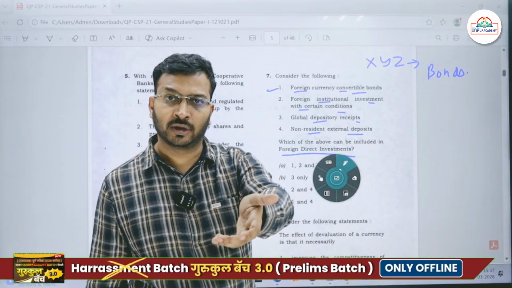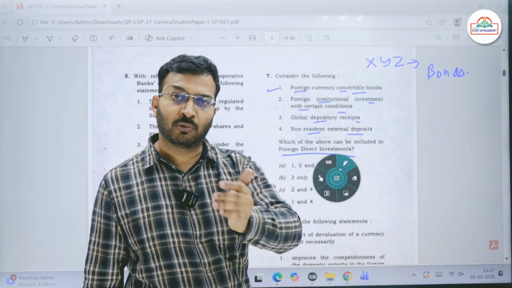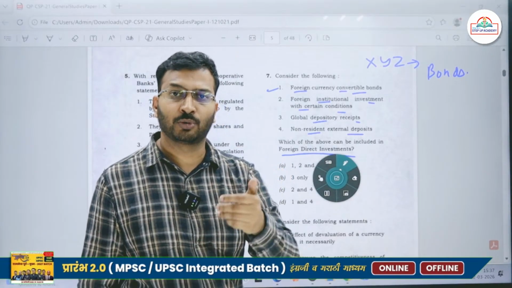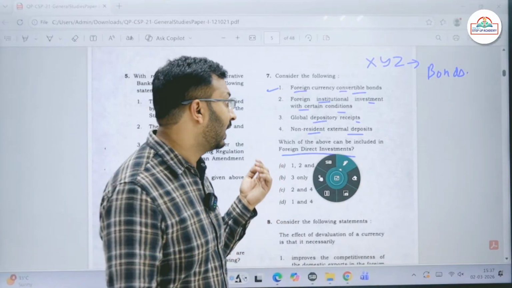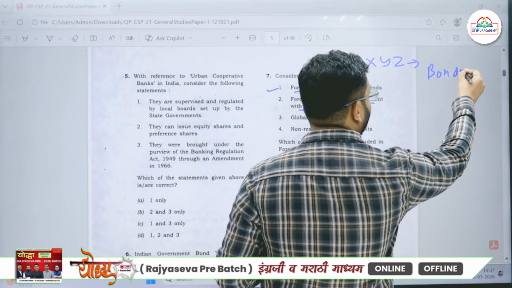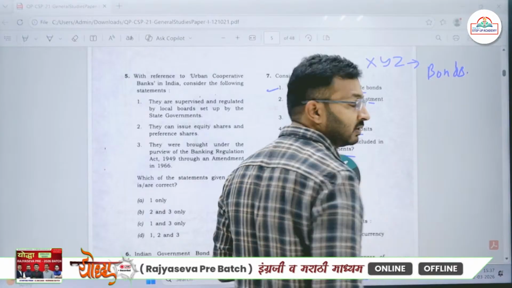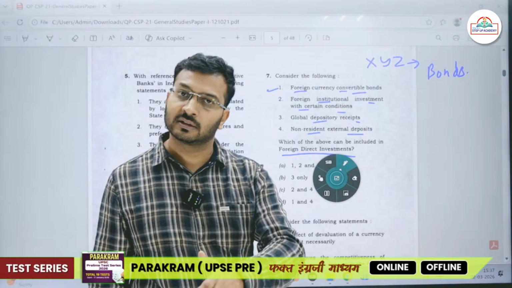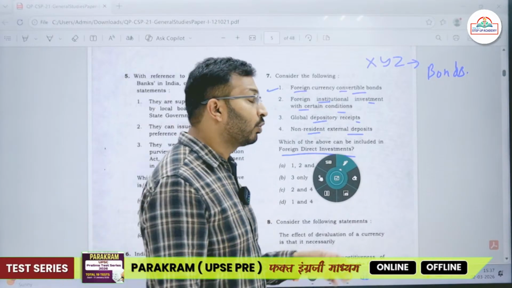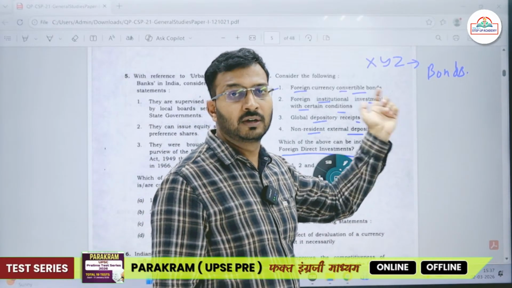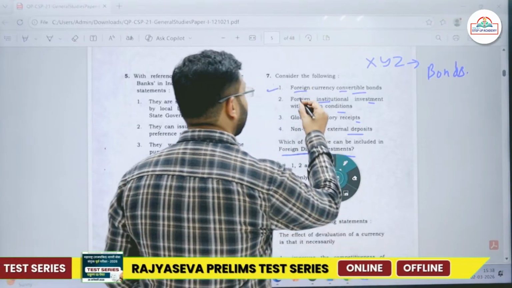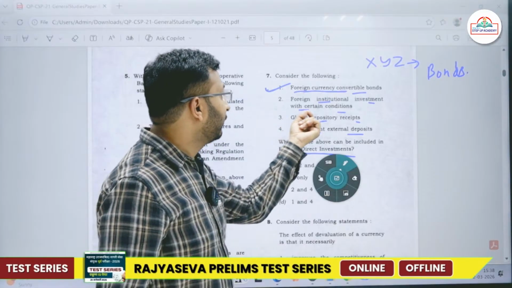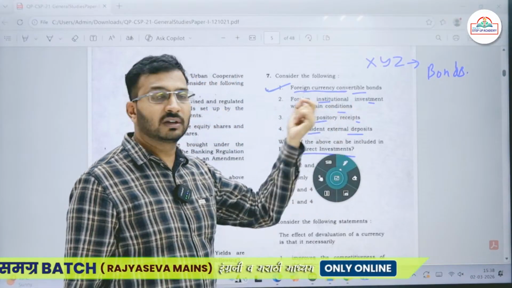Let's say I'm providing you money in rupees, but when I want to exit, I want those to be converted into my home currency. Let's say it is euro, pound, yen, whichever it is. I want it to be converted because I don't want to suffer from the exchange rate. We know that the exchange rate of India is consistently declining. So they don't want to suffer from the exchange rate, so they will be like, we want foreign currency convertible bonds. Yes, this is correct.